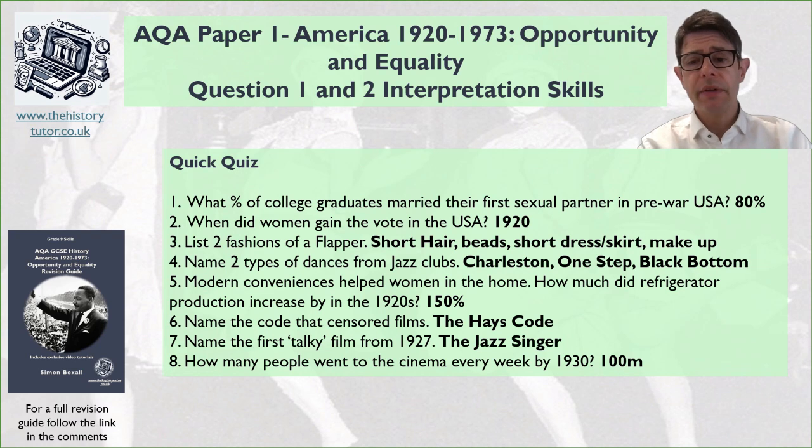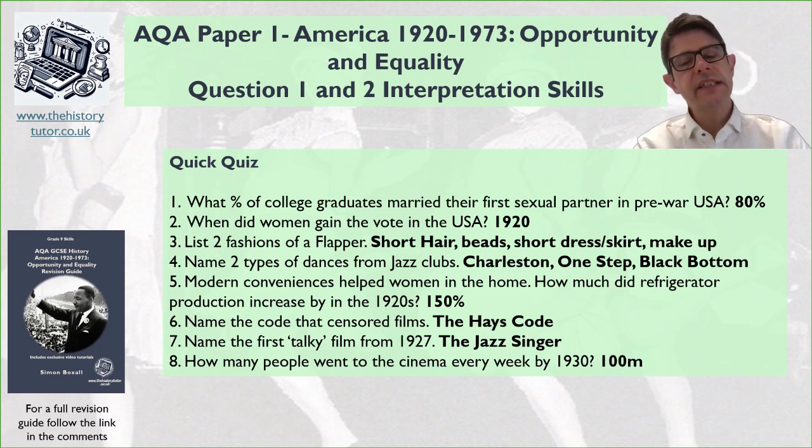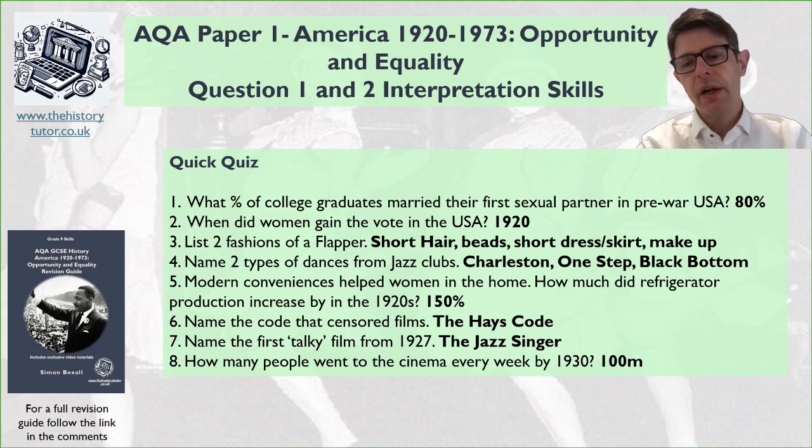Modern conveniences helped women, of course. How much did refrigerator production increase? That's one example of something that helped women in the 1920s. That was 150%. You've also got vacuum cleaners, the Hoover models, chest freezers starting to emerge, and washing machines. All these things helped women have a little bit more time.